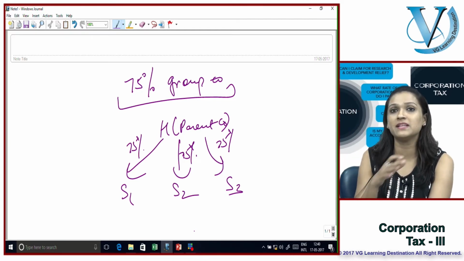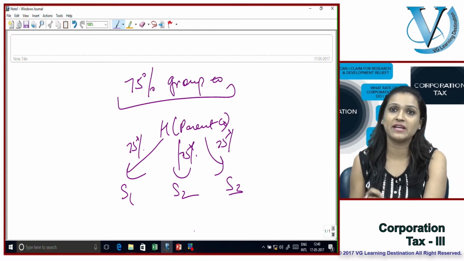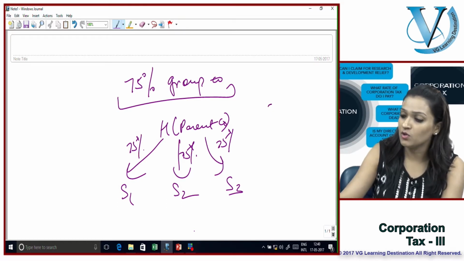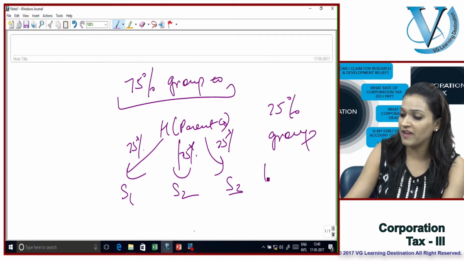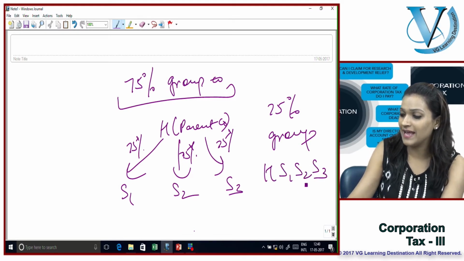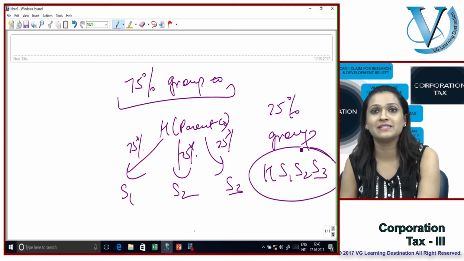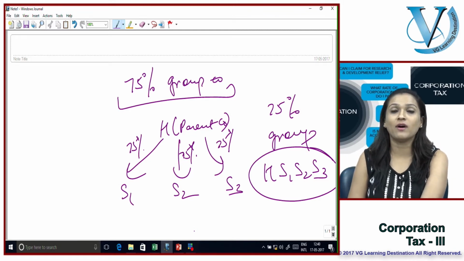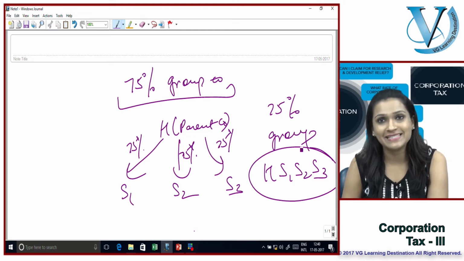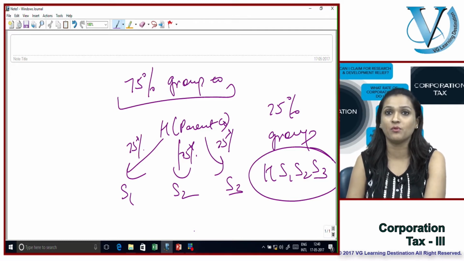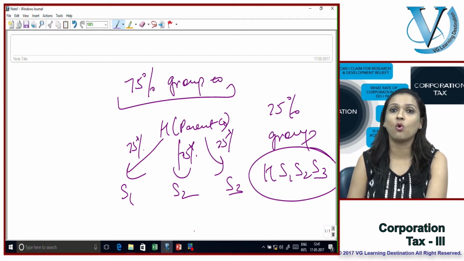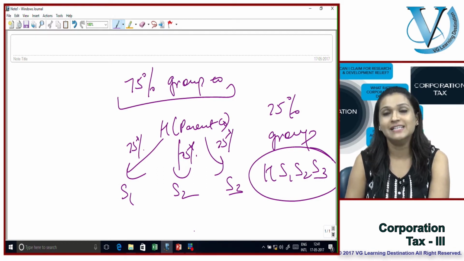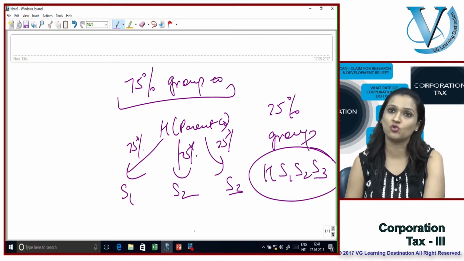Now the holding company is holding at least 75% of the subsidiaries, known as the 75% group. H, S1, S2 and S3 form part of the 75% group, as long as the ownership of the assets is at least 75% upon winding up, as well as owning at least 75% of the ordinary share capital of the company. So, to form part of a 75% gains group.